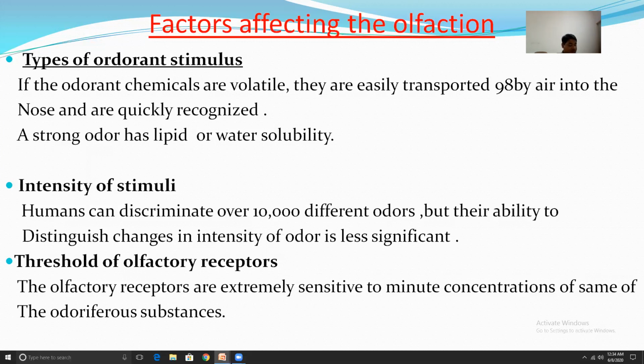Usually women are more sensitive to smell than men, and their sensitivity to odor is increased further at the time of ovulation. The threshold of olfaction increases with advancing age, in both male and female.